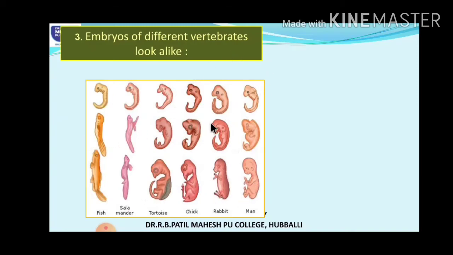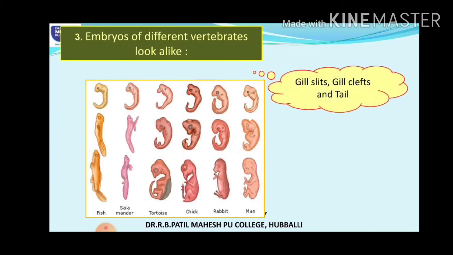Compare the embryos of all these organisms: initially they appear to be fish-like. They have gill slits, gill clefts, and a tail, students.